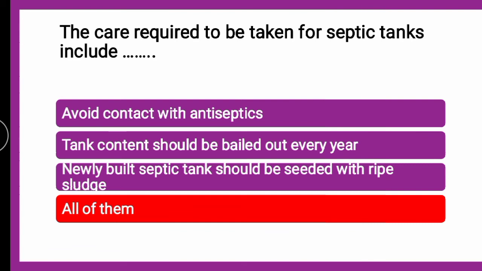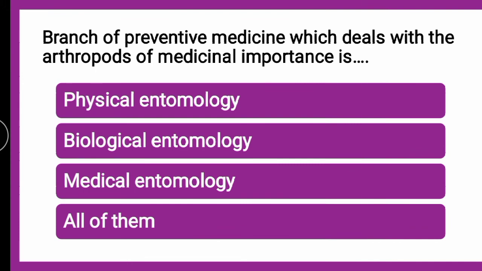Next question is, the branch of preventive medicine which deals with the arthropods of medicinal importance is dash. Whether it is physical entomology, whether it is biological entomology, whether it is medical entomology, or all of them, the correct answer is it is medical entomology. The arthropods of medicinal importance, whatever the studies are being done, the branch is called medical entomology.